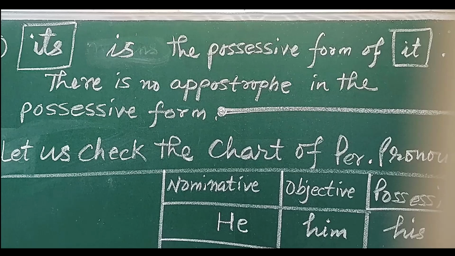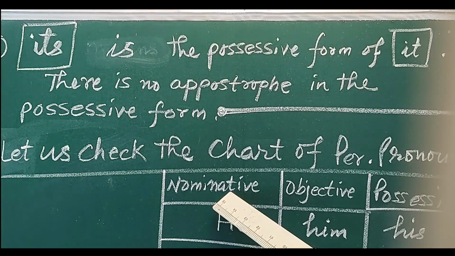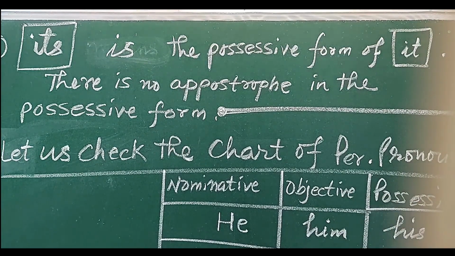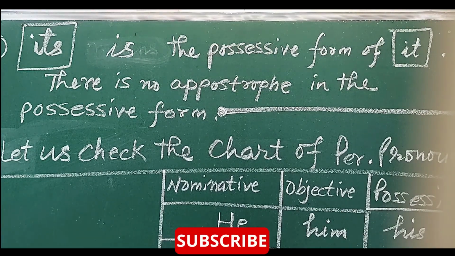So we have to remember that all the 8 personal pronouns have 3 different forms. One is called the nominative or subjective case, and the other is the possessive case. We discussed it earlier in the class when we were attempting the format of a letter, a personal letter or an official letter. Now let us discuss one by one. The pronoun he has 3 forms. First one is he. The second one is him, which is called the objective case or objective form, and the third one is the possessive form.